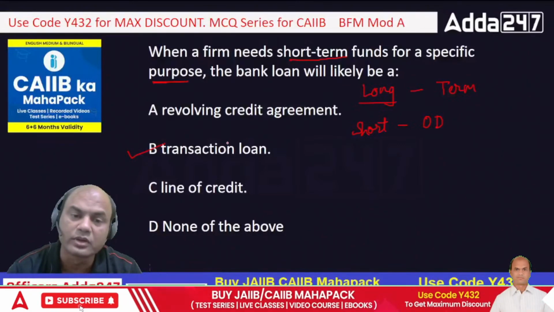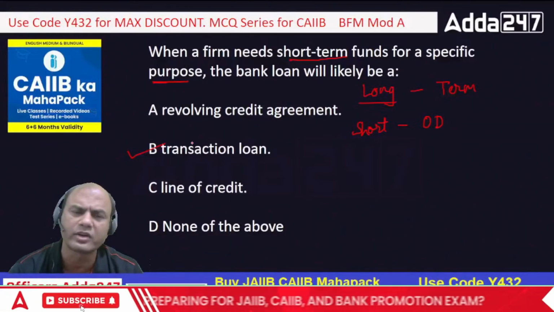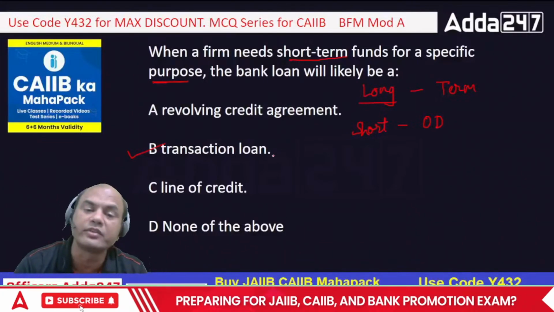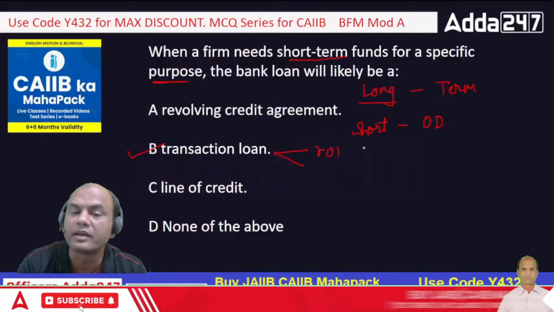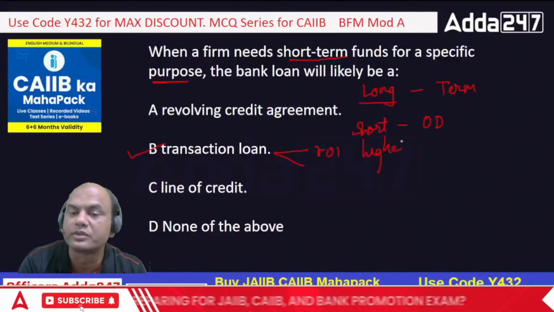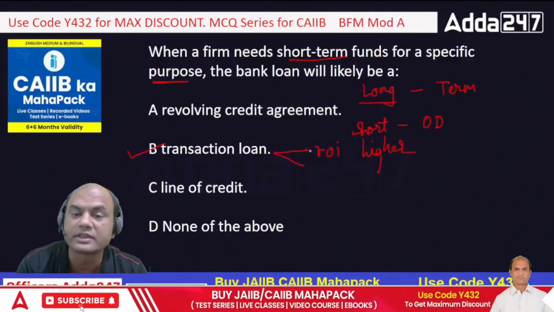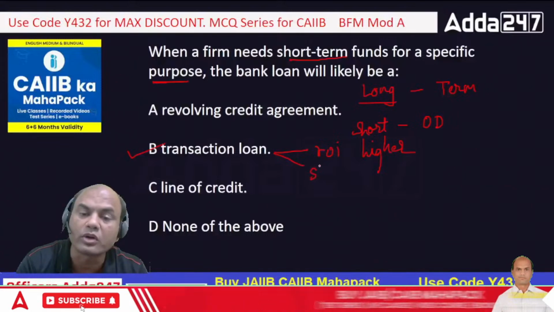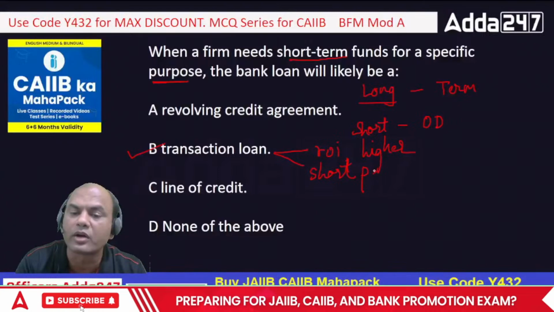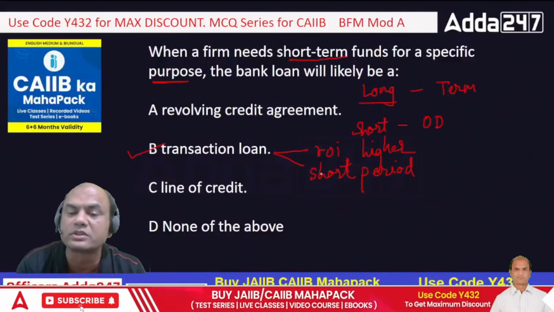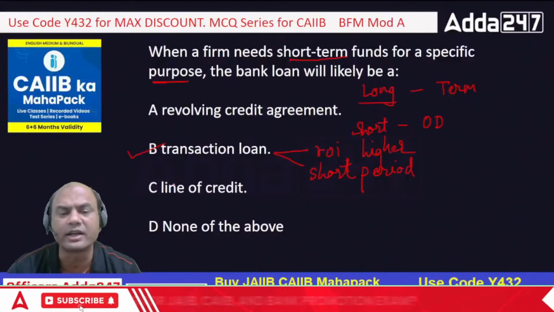This loan is generally given at an extra rate of interest, 0.25, 0.5, whatever it may be. Always remember 2-3 points. ROI is higher for these short-term loans because it's urgent. Secondly, this transaction loan is for a short period. Say I get an order whose payment I will receive after 3 months, so this loan will be for 3 months only. So line of credit is explained.